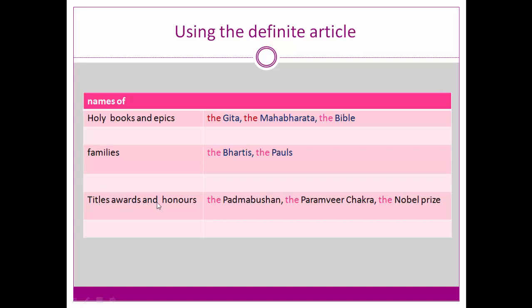Next, titles, awards and honors. Padma Bhushan, Padma Vibhushan, Nobel Prize, Bharat Ratna, Param Vir Chakra. So these titles and honors are pointed out by using the definite article.